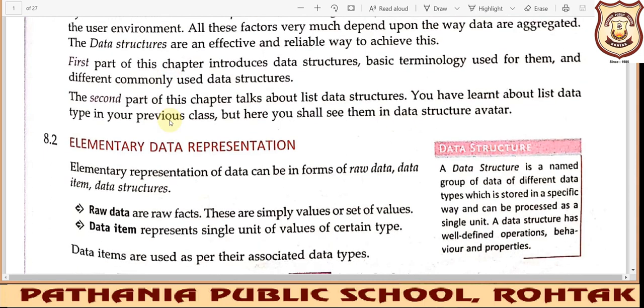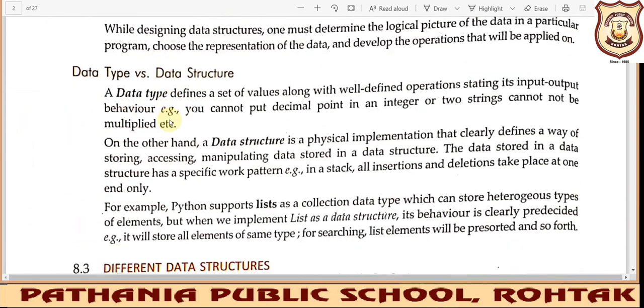Okay, see, one term is the data type and one is your data structure. What is the difference between the two? Data structure is actually a way of storing the data. If we store it, we will try to access it, we will try to manipulate the data. So what type of data you are storing will be conveyed with the help of the data type. Like the data you are storing is of integer type, so data type will be int, right? So whatever type of the data you are dealing with, that will be indicated with the help of data type.